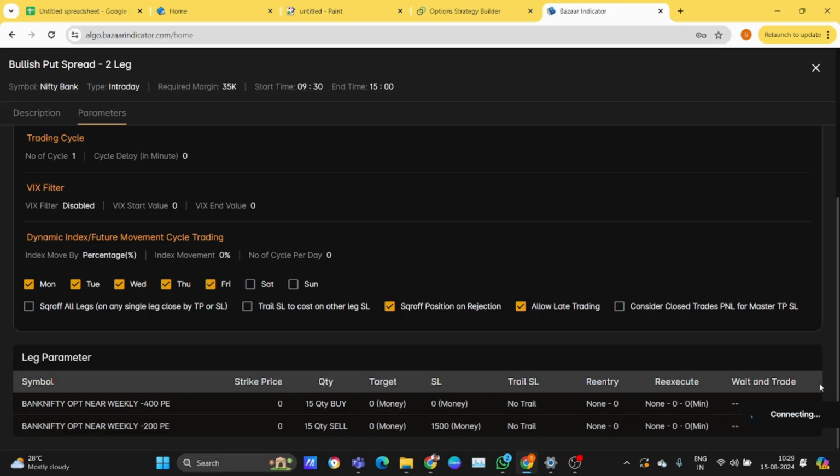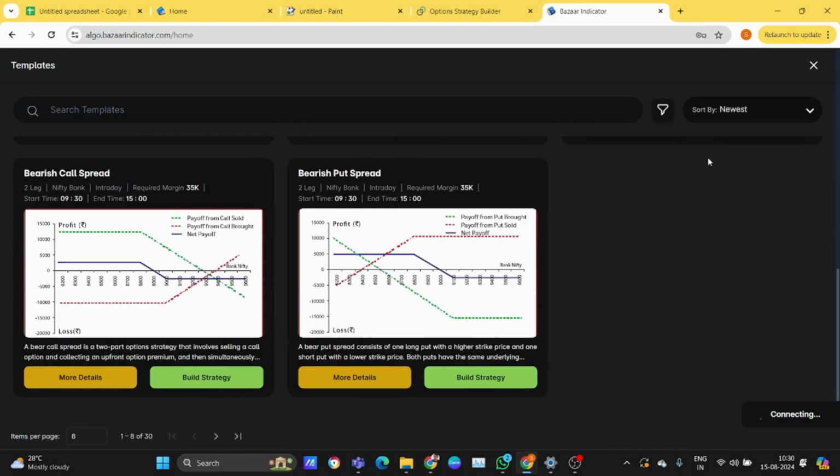Bullish put trade, it is a 2 lakh strategy. In this, a far OTM 400 point put is bought, and the 200 put is sold. Another two strategies are in this.